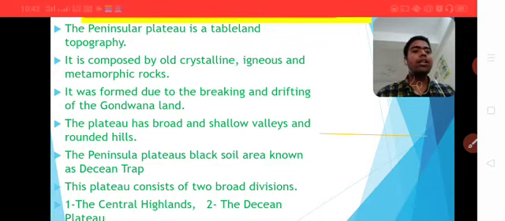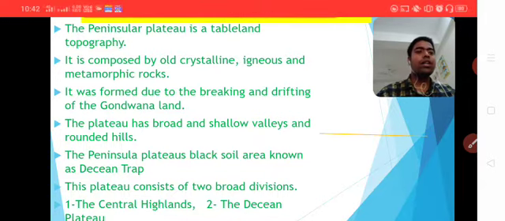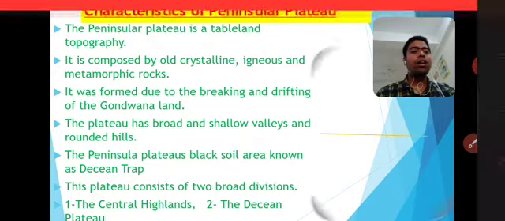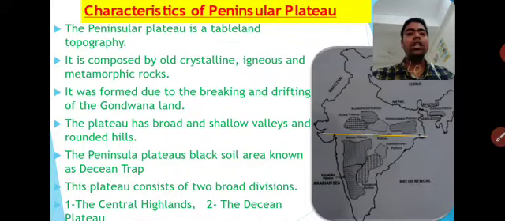When the landmasses were formed in our world due to the plate tectonic theory, at that time this plateau also formed. Due to the movement of plates, the whole plateau was formed in our country.